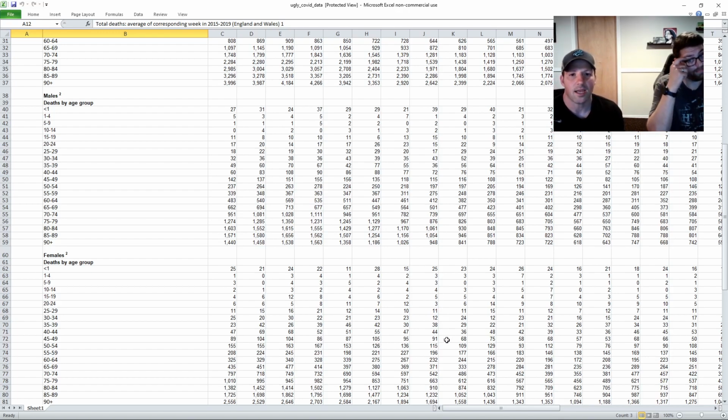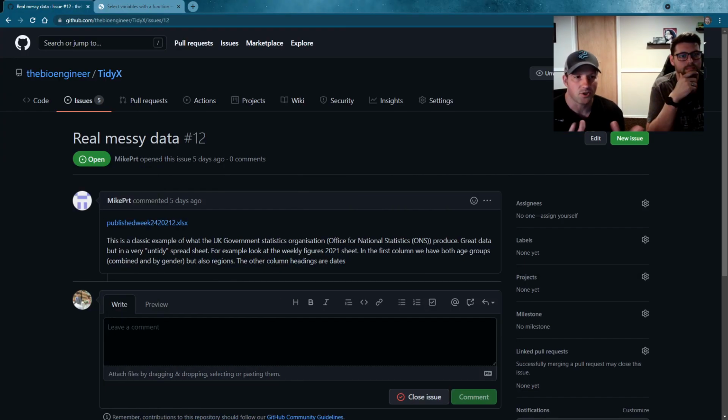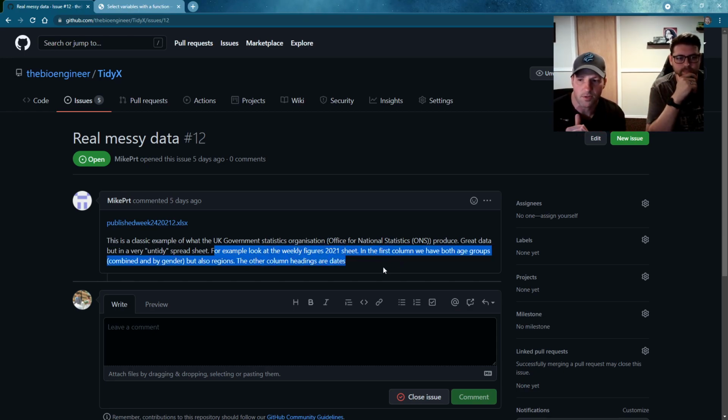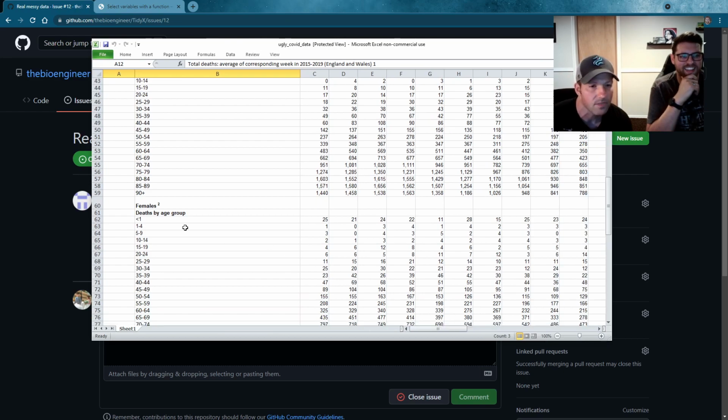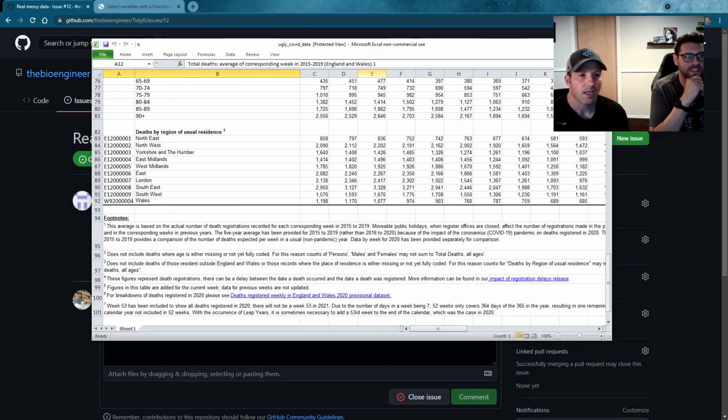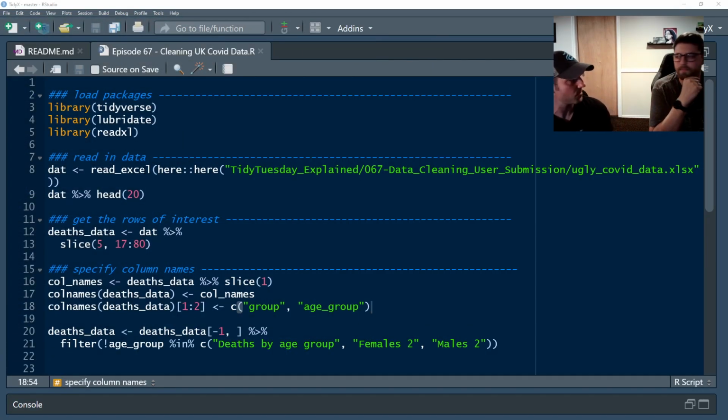Mike had asked a question about this sheet, and he was looking at the age groups. As Ellis just went through, there's a section for all people with age groups in 5-year increments, and then males, and then females, and then deaths going across the days each week. So we're going to extract those three groups out and put it into an analysis data frame that can be usable. All right, cool.